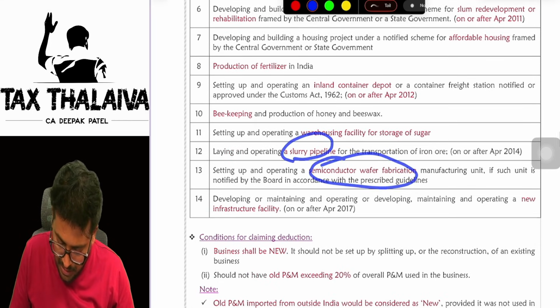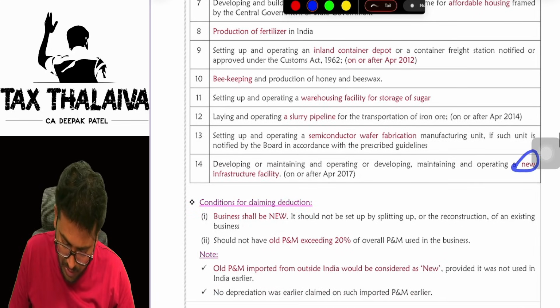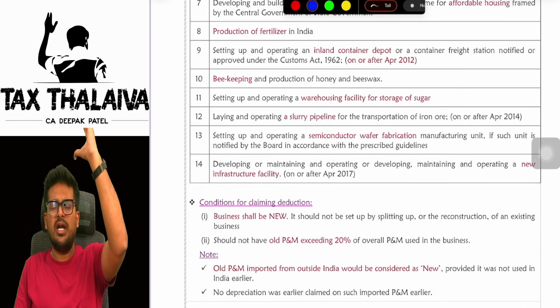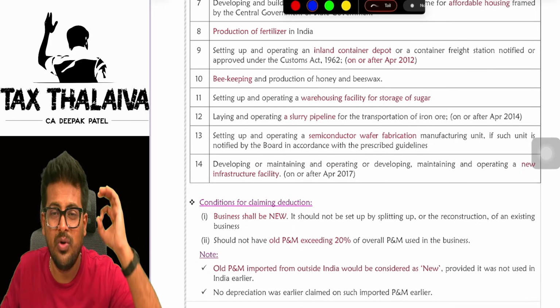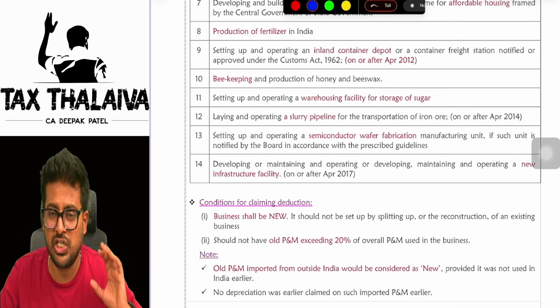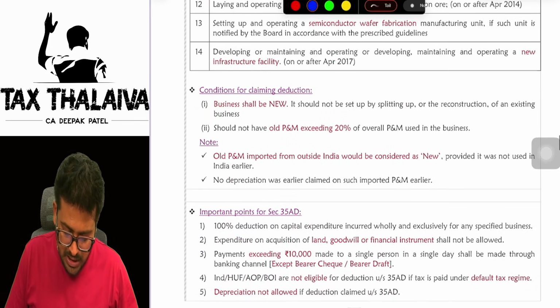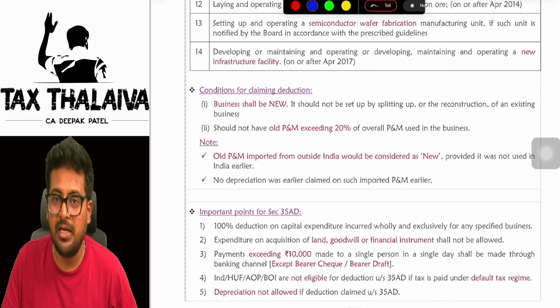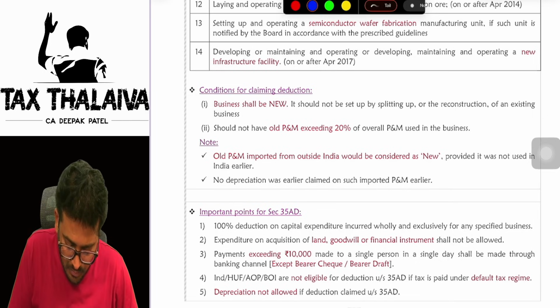Slurry pipeline, a semiconductor wafer fabrication business, and a new infrastructure facility business. If you start any of these businesses and incur any kind of capital expenditure, then 100% of the capital expenditure is allowable under section 35AD. Conditions for claiming deduction. What are the conditions, sir?